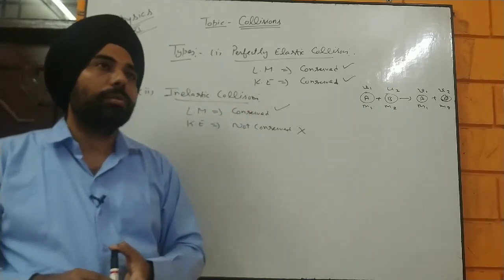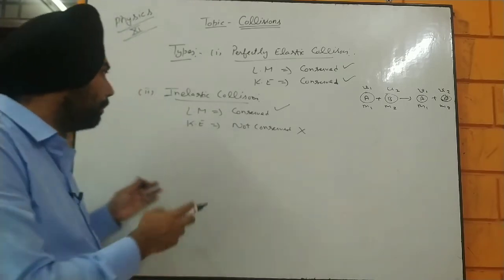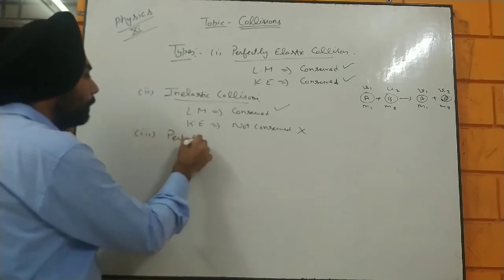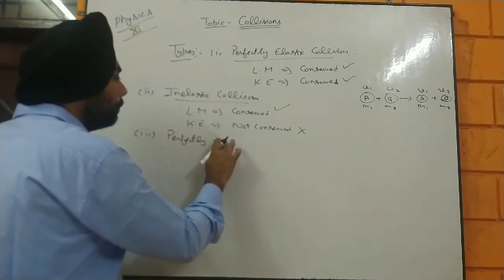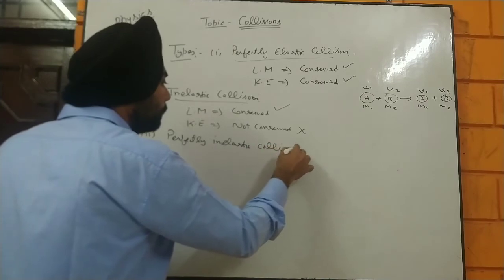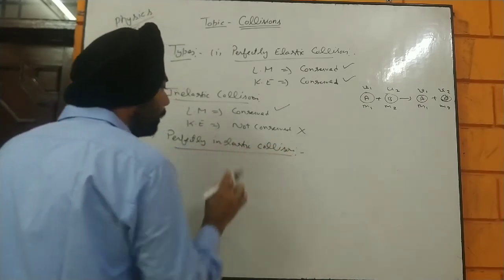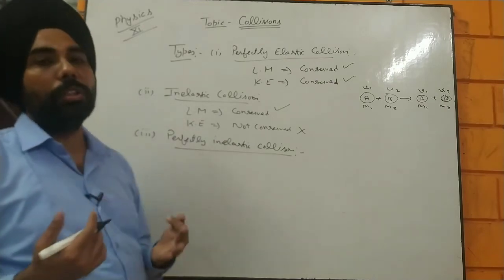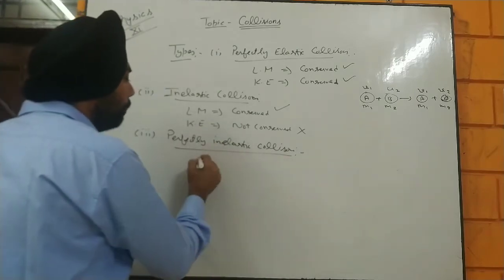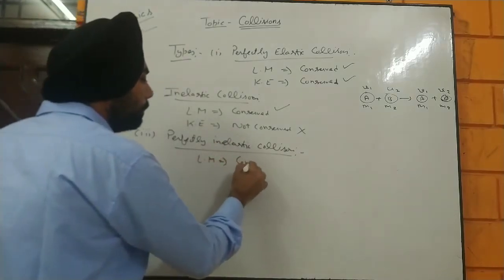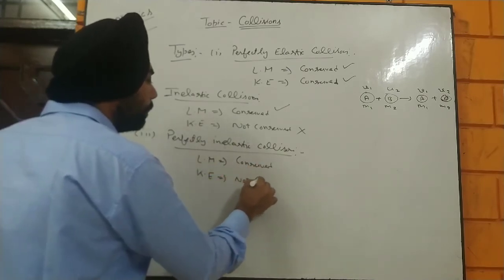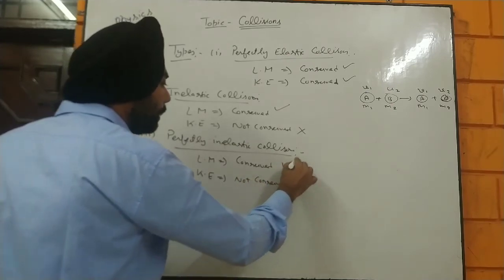Okay, so the third type is also very important. The third type is perfectly inelastic collision. Now, what is a perfectly inelastic collision? First of all, it is going to have the same things, which means linear momentum is conserved, but kinetic energy is not conserved.